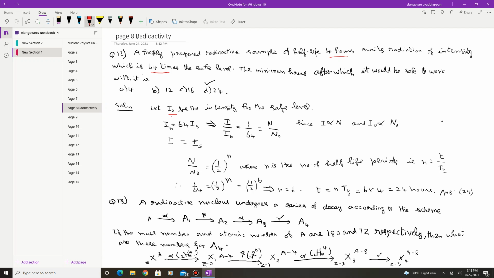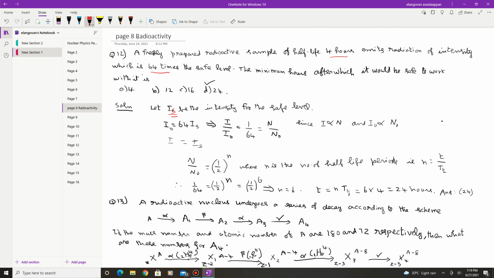Now let I_s be the intensity of the safe level. Then I naught is equal to 64 times I_s. So 64 times the safe level is your I naught.